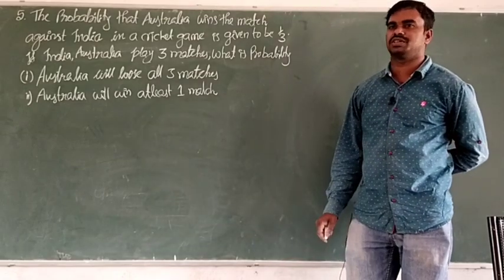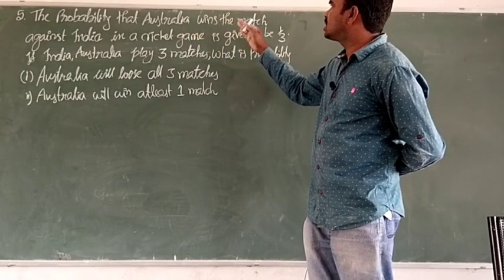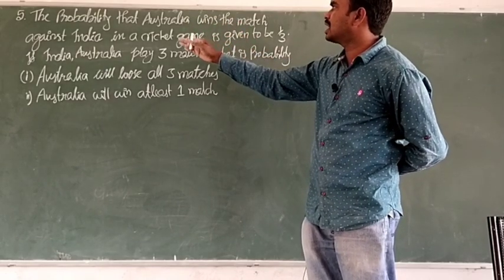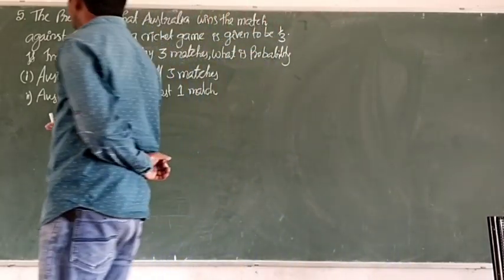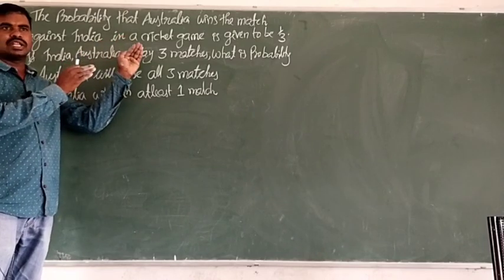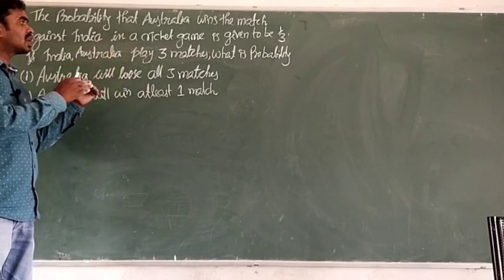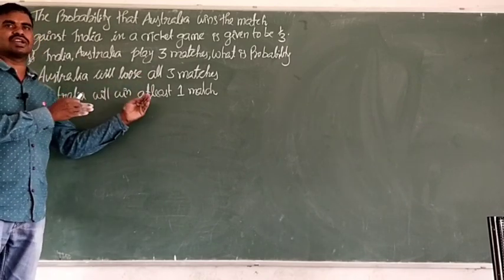This is the question. What is the information? First of all, Australia wins the match against India with probability 1 by 3. So he is asking the probability to lose the matches and to win at least 1 match.